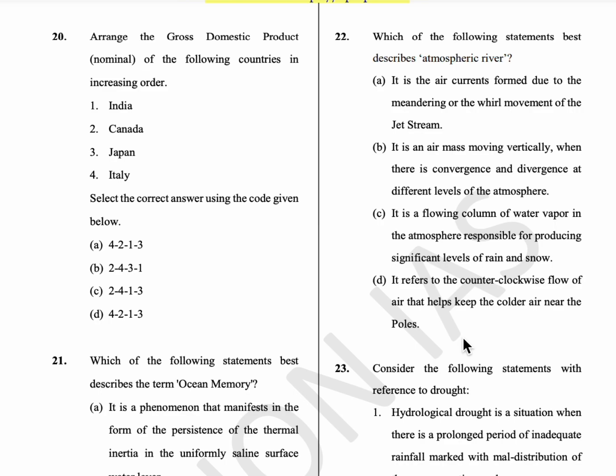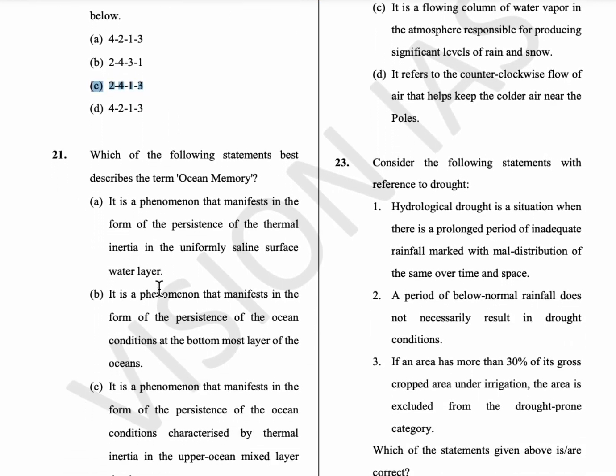They ask for the increasing order, so the last one is Canada, next Italy, then India, and then Japan. It is 2413. Option C is the answer.